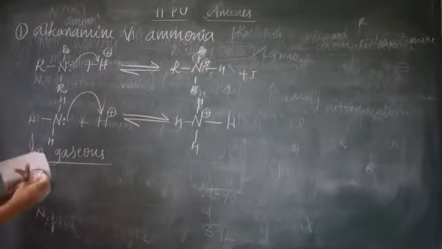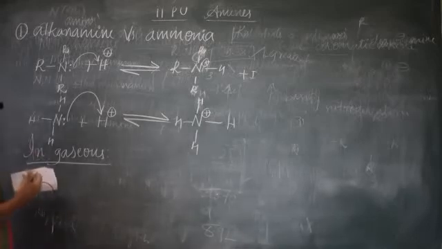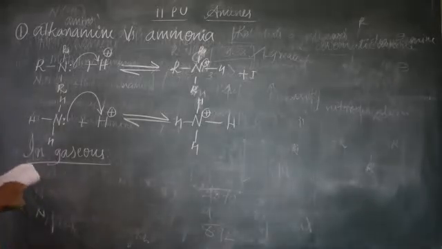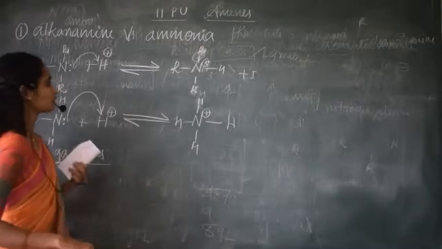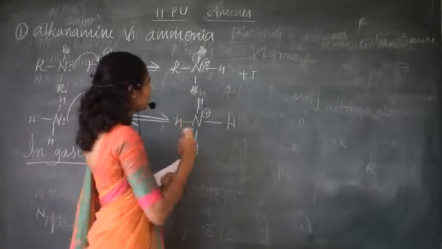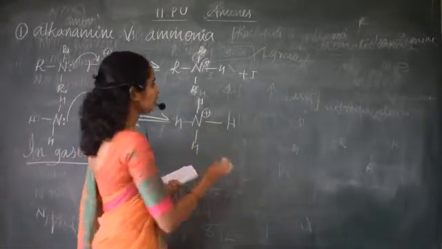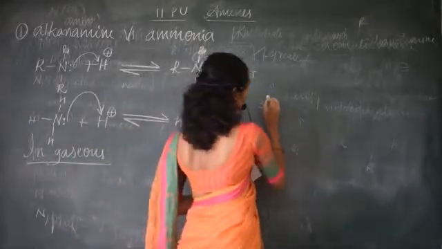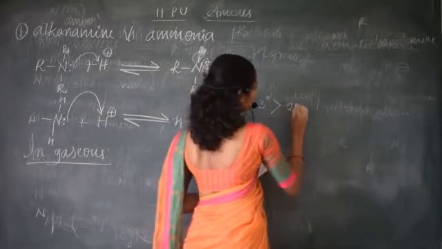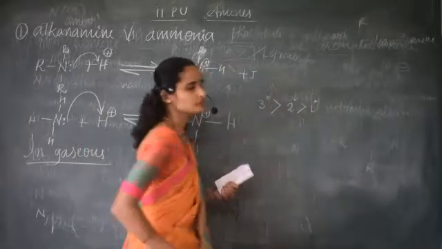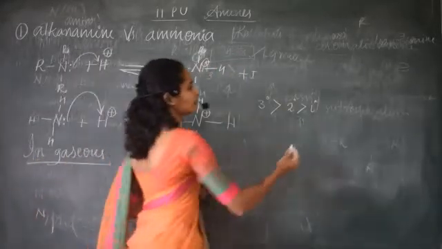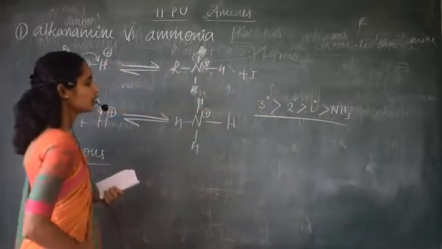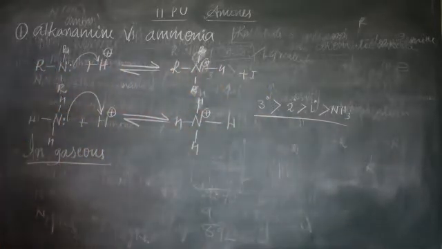Then again, basicity increases due to the availability of a greater number of electrons, and the cation formed is highly stabilized. Hence in the gaseous state, tertiary amine shows greater basicity, after that secondary, then primary. Remember, and at last is ammonia. This is the basicity order in the gaseous state.